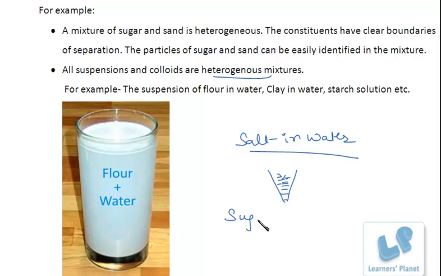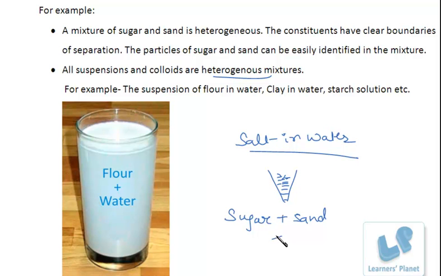So if I am mixing sugar and sand, I can identify sugar particles from the mixture, as well as I can identify sand particles in the mixture. And I can set a definite boundary between the sugar and sand particles. Also, the mixture will not have uniform composition. Also, the mixture will not have the same properties throughout the mixture. Right? So, all of these are heterogeneous mixtures.